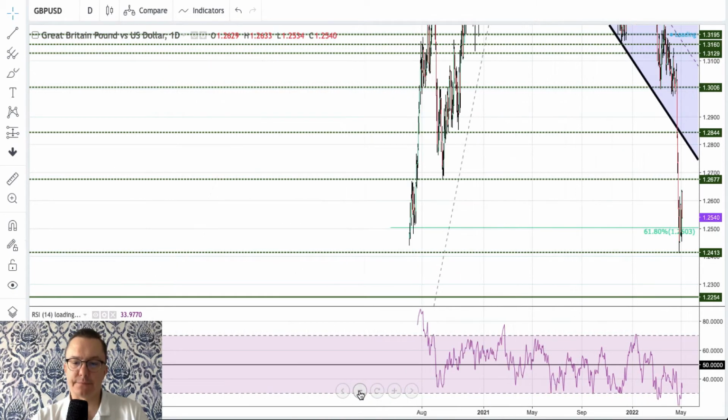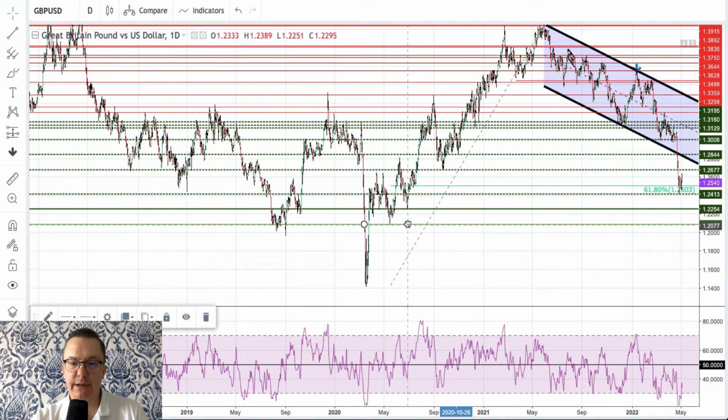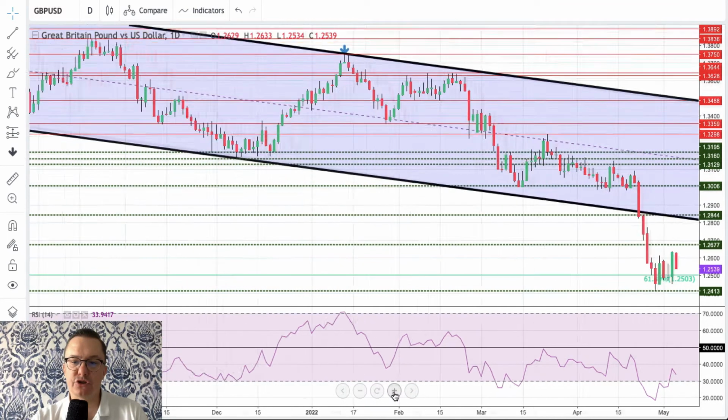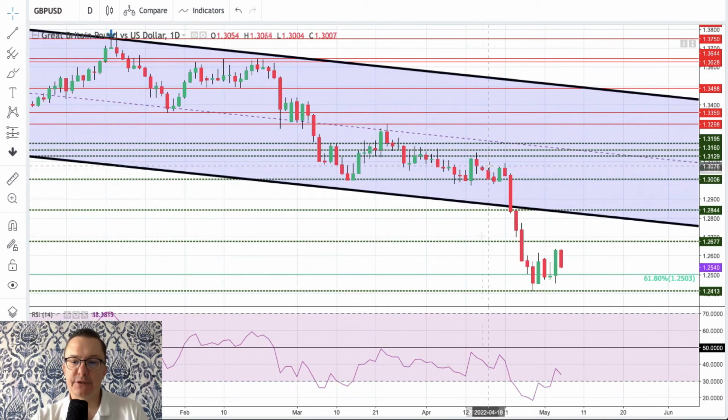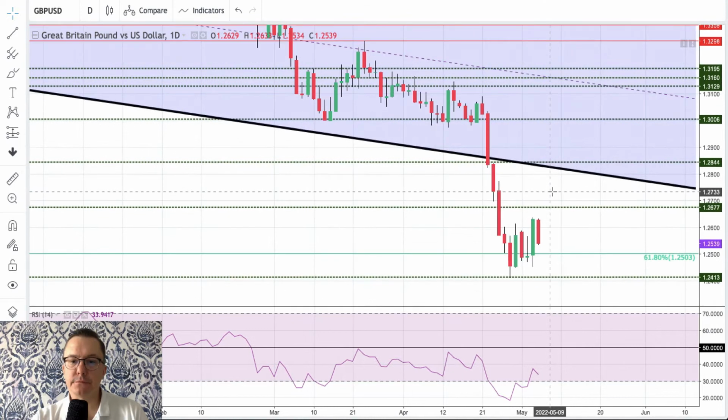So let me show you why. This is the technical support from 2020, and if it's broken, then the next technical support is somewhere around the level of 1.2091, and this is the low from 2020. So 61% of the whole post-COVID rally violated, retraced, very deep and very strong and powerful selling pressure from 1.3 to 1.5. A lot of bears were involved in that selling, of course.